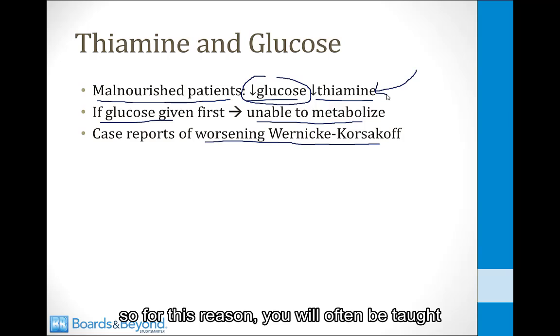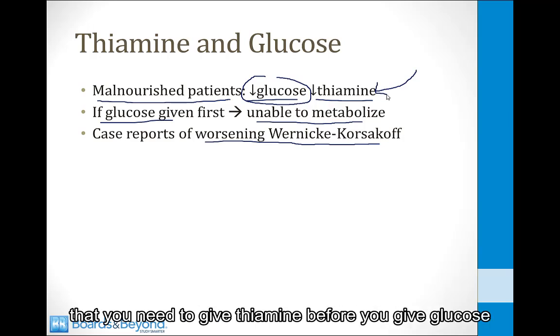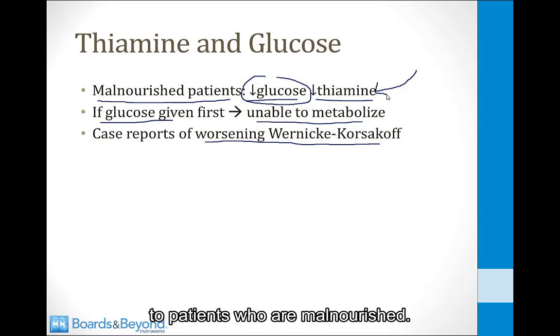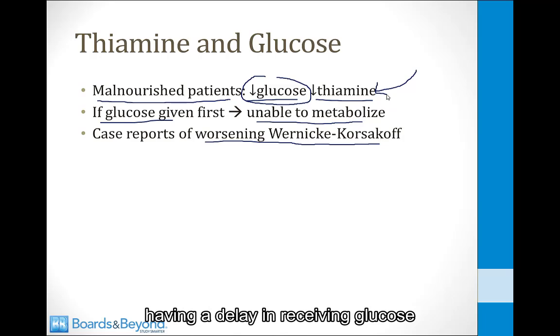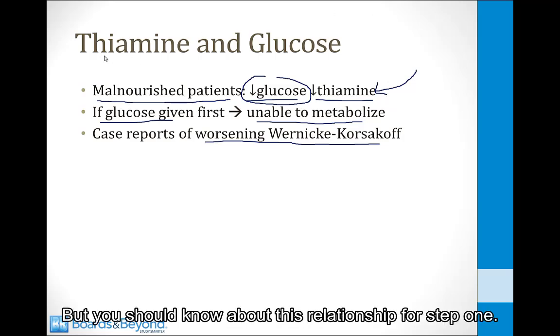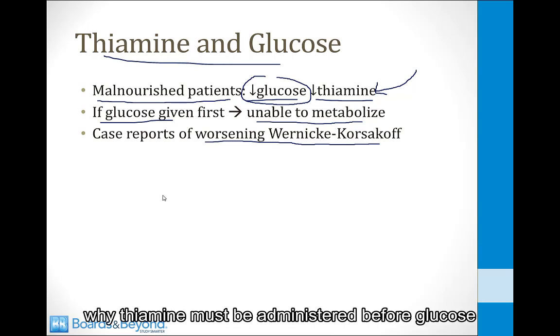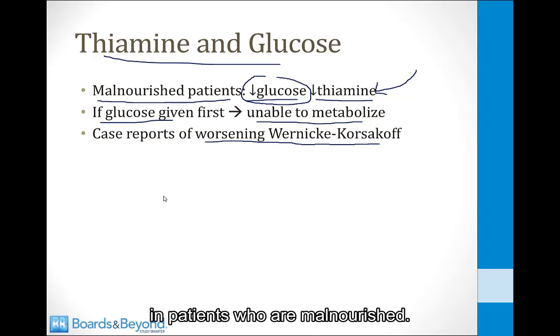So for this reason, you will often be taught when you do emergency medicine rotations that you need to give thiamine before you give glucose to patients who are malnourished. Now, I should point out that this practice has been criticized. There are also case reports of hypoglycemic patients having a delay in receiving glucose while someone looks through the cabinets to find the thiamine to administer, and while they're waiting for the thiamine, they have a hypoglycemic seizure. So many places are now practicing the administration of glucose immediately to hypoglycemic patients and then administration of thiamine as soon as it can be found. But you should know about this relationship for step one. They will often ask you why thiamine must be administered before glucose in patients who are malnourished.